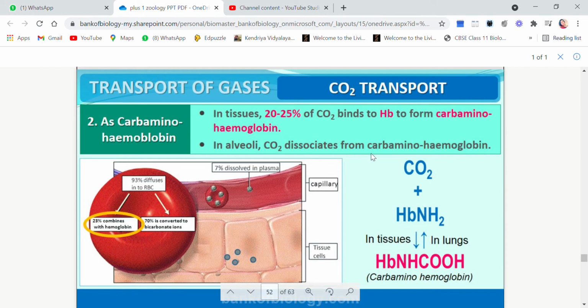So this dissociation is again required, which will occur in the alveoli. See, the combination will occur in the tissues and the dissociation will occur in the alveoli, and this is the reaction. Carbon dioxide combines with the hemoglobin to form carbaminohemoglobin, and it is reversible. Carbaminohemoglobin in the lungs will dissociate to give hemoglobin and carbon dioxide. So it's again a reversible reaction.